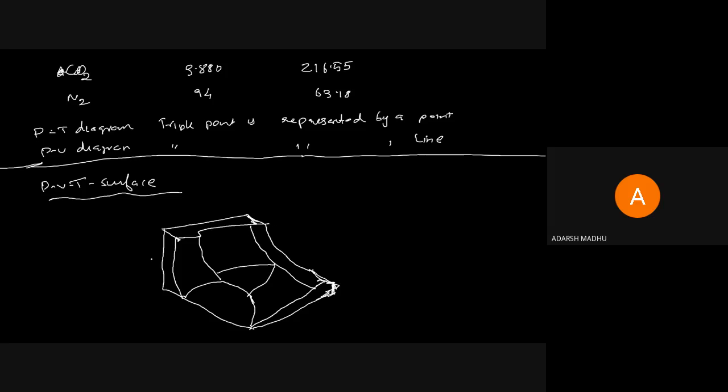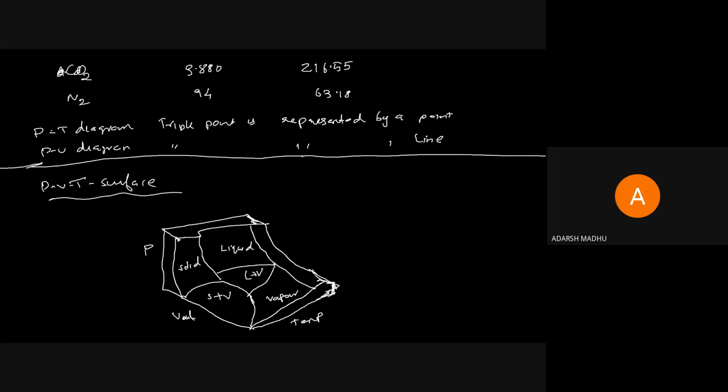This is the PVT surface. Pressure is shown on this axis, volume on this side, and temperature on this side. Here this is the region of solid, this is the region of vapor, and this is the region of liquid. Then there are the regions of solid plus vapor, S plus V, and liquid plus vapor, L plus V.